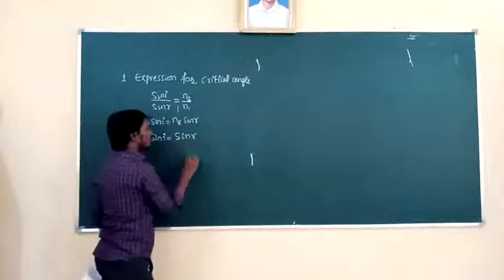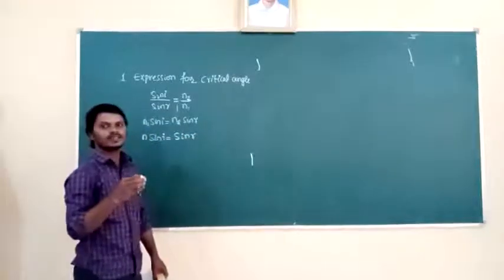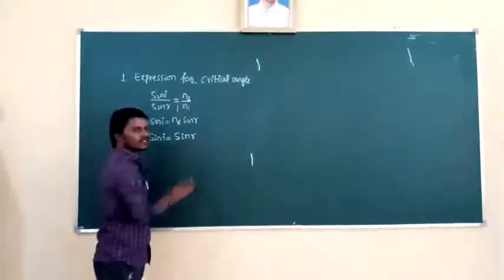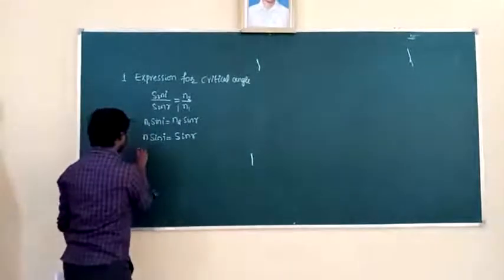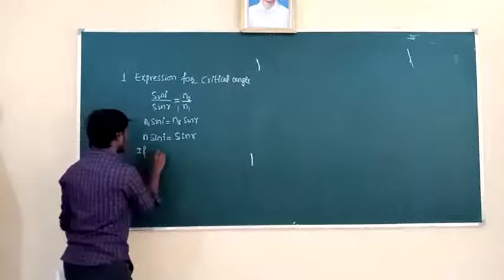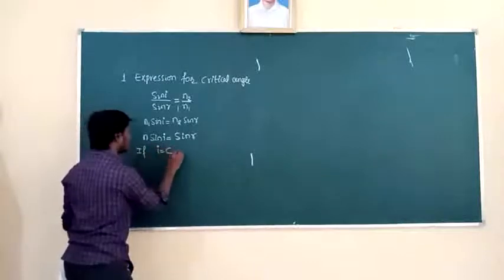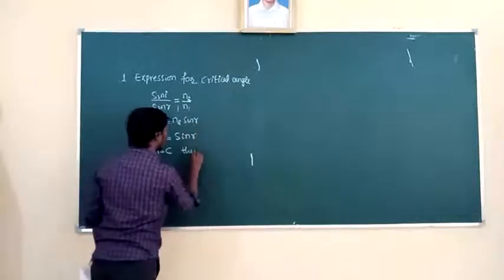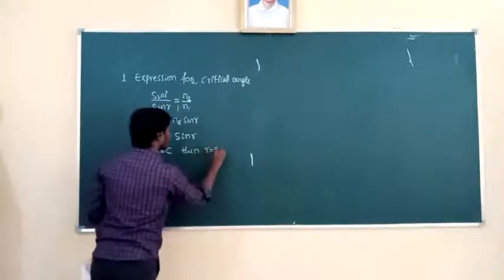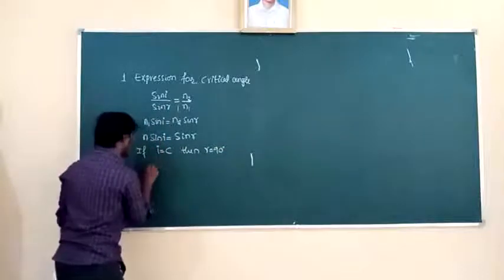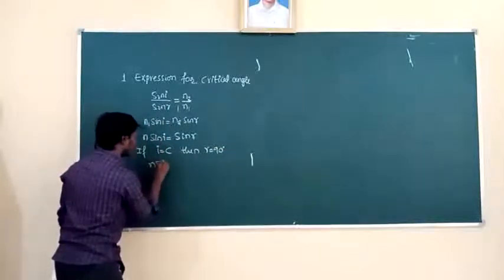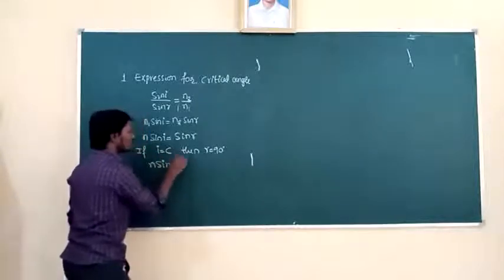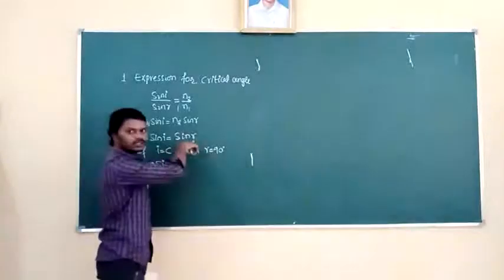Then for the angle of incidence, if the angle of incidence is equal to critical angle, then the angle of refraction becomes 90 degree. So this equation becomes n into sin C, because angle of incidence is equal to critical angle. For this angle, the angle of refraction becomes how much? 90 degree.